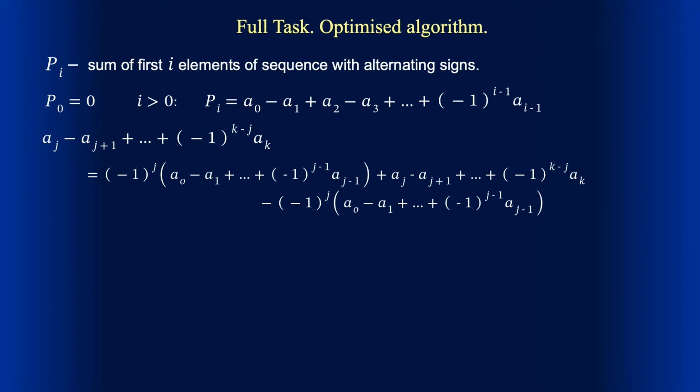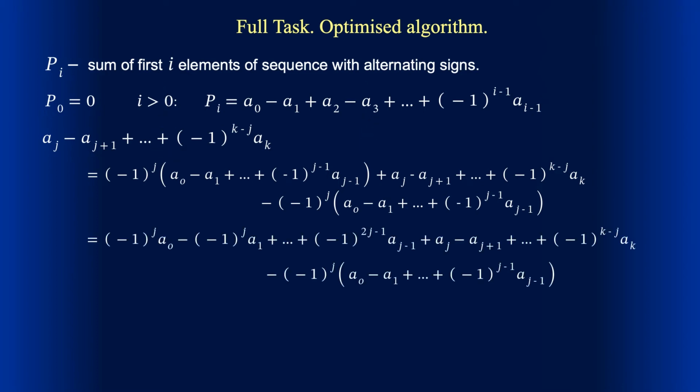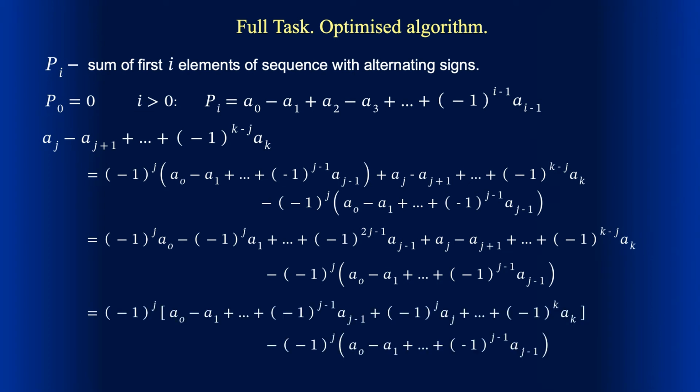Now, after we expand the brackets, the factor for a with index j minus 1 is -1 to the power of 2j minus 1. Since 2j minus 1 is always an odd number, this term will be certainly negative, so there will be no consecutive positive terms. Now, from the first k plus 1 terms, we can factor out -1 to the power of j.